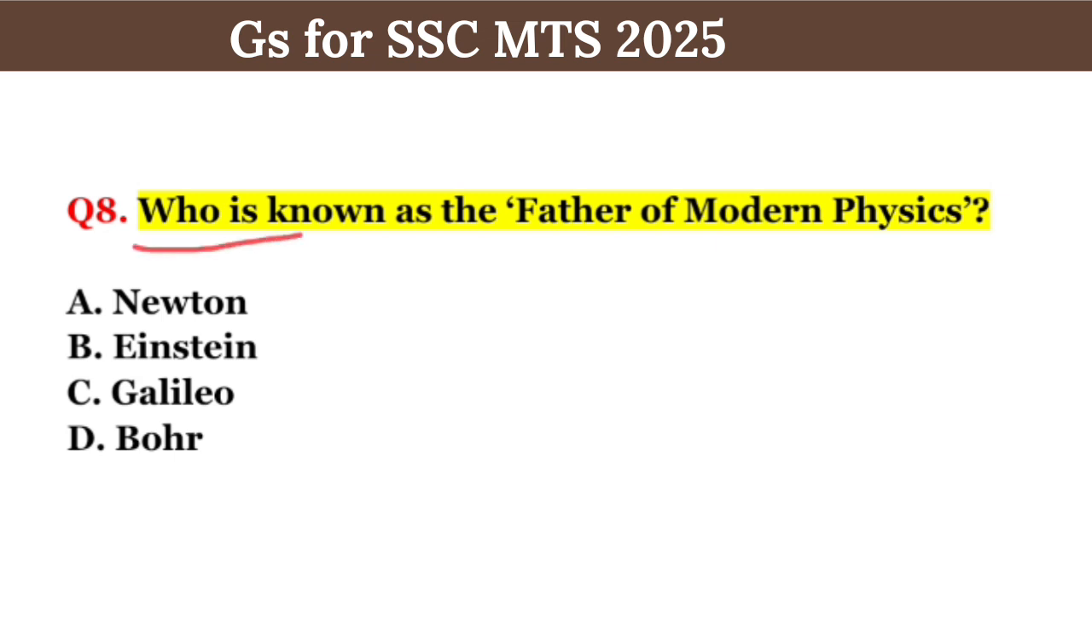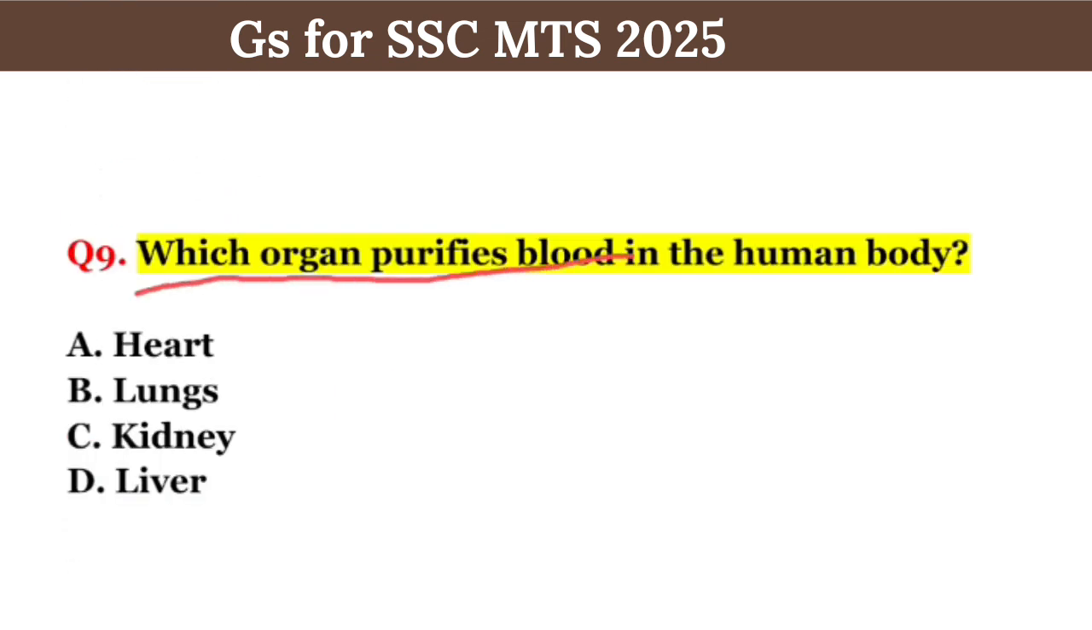Question number 8 is, who is known as the father of modern physics? Right answer, option B, Einstein. Number 9 is, which organ purifies blood in the human body? Right answer, option C, kidney.